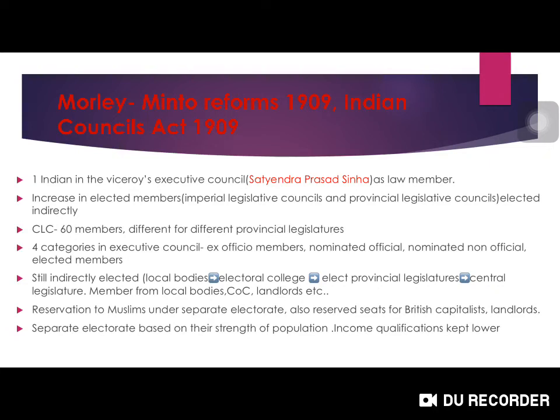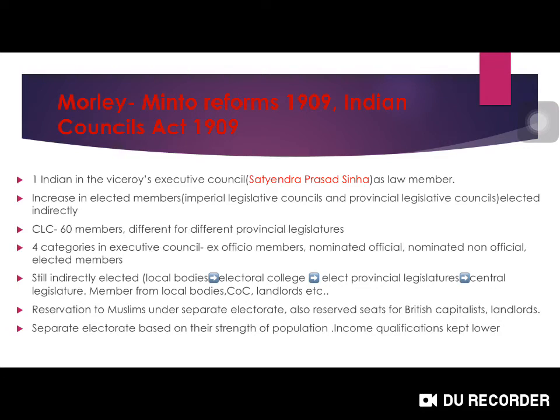Next, Central Legislative Assembly included 60 members. From earlier we have read that it was 10 to 16 plus 5, and here it was 60 members total, and in provinces it differs, different provinces have different numbers. And next, in Executive Council totally there were 4 categories, that is ex officio members.